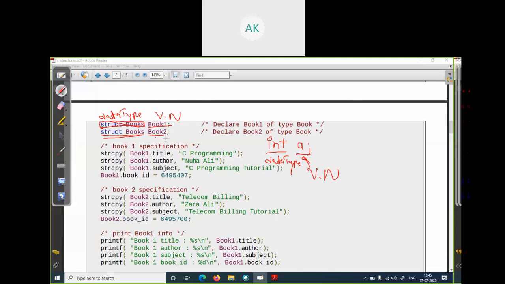The declaration is very simple: data type followed by your variable name, as in int a, or char f. Here character is the data type of the variable name f. In the same way, this is your variable's data type, this is your variable name. Is it clear? I'm sure many of you are clear. Okay.